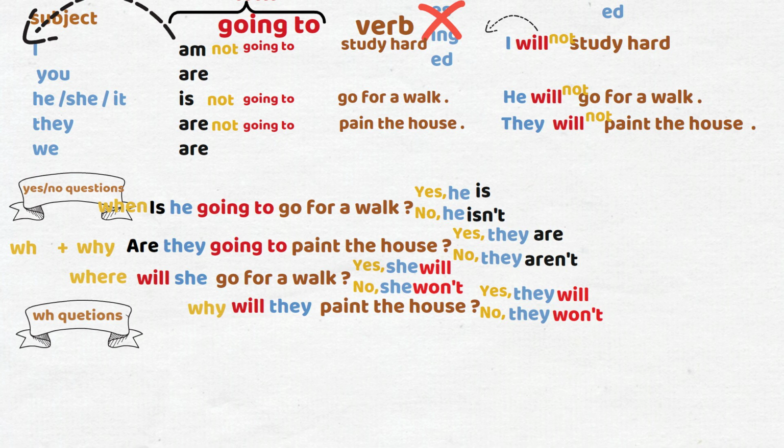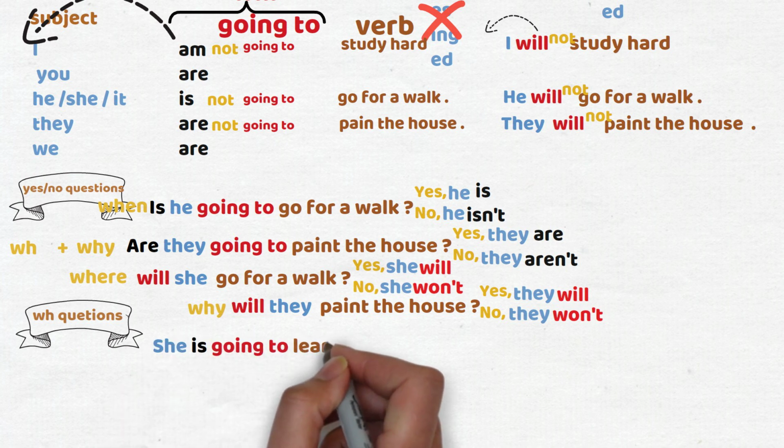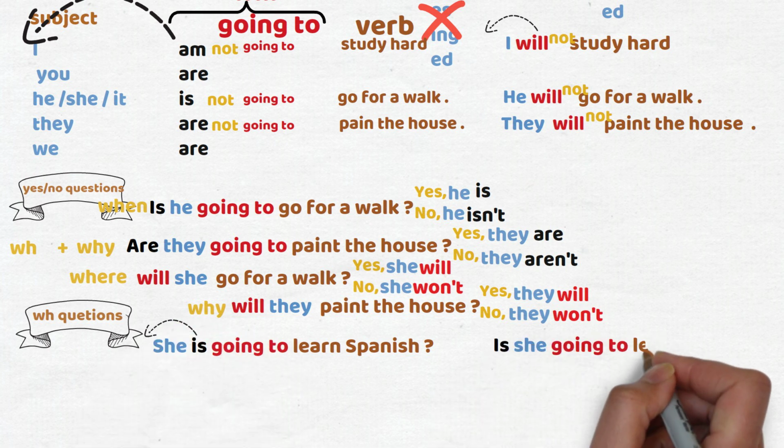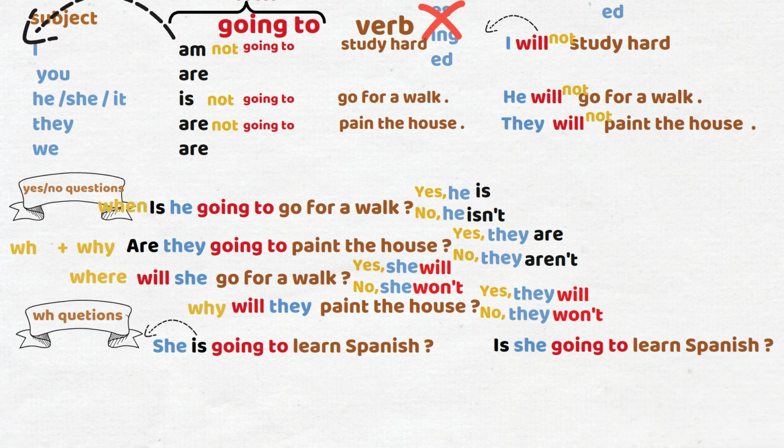So, for a sentence like, she is going to learn Spanish, we first form a yes, no question, take the verb and put it at the beginning of the sentence. Is she going to learn Spanish? And then add the WH word, like, when is she going to learn Spanish? Or, how is she going to learn Spanish? Or, why is she going to learn Spanish?